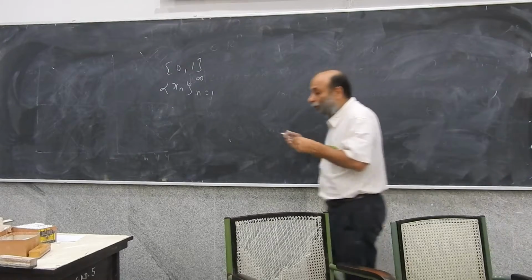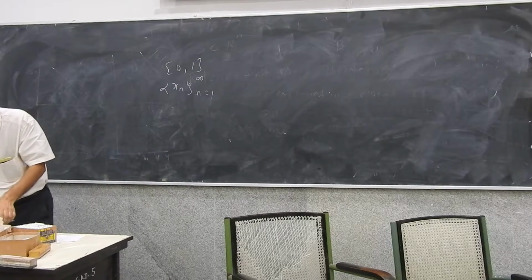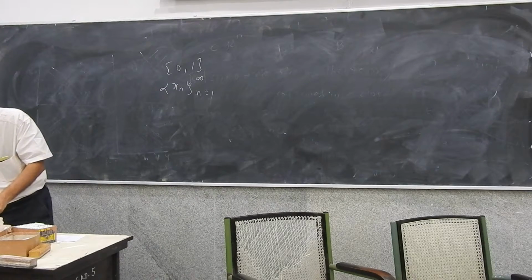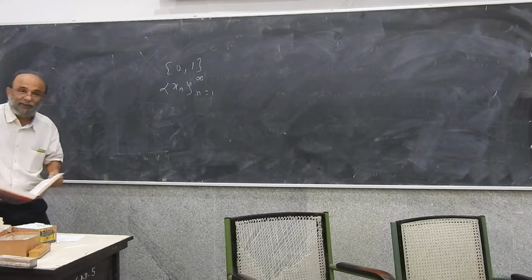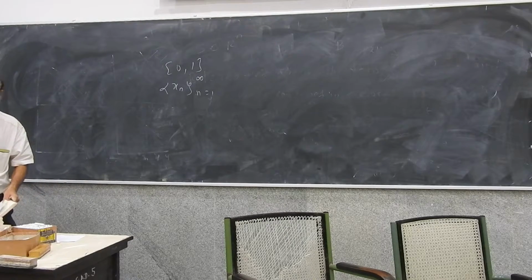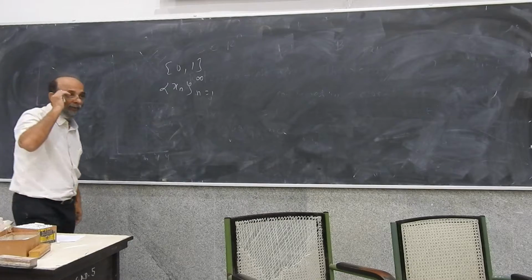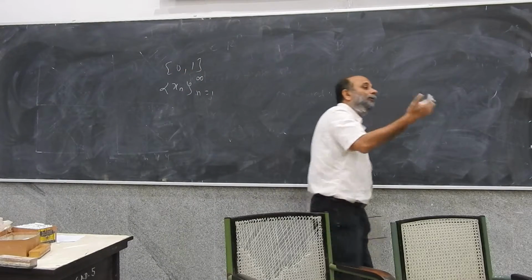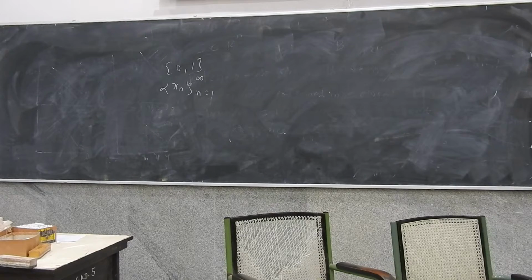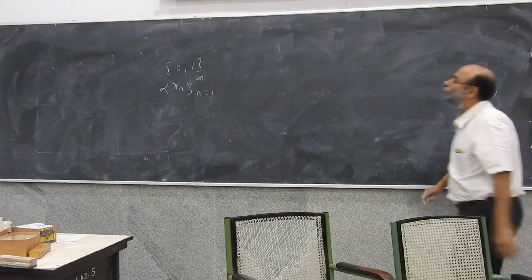Now it's an infinite sequence, because there are infinitely many terms. If you kept on counting those terms, your counting would never stop. The first term, the second term, the third term, the fourth term, the fifth term, the sixth term. Your counting would never stop, and because of that, you have an infinite sequence.